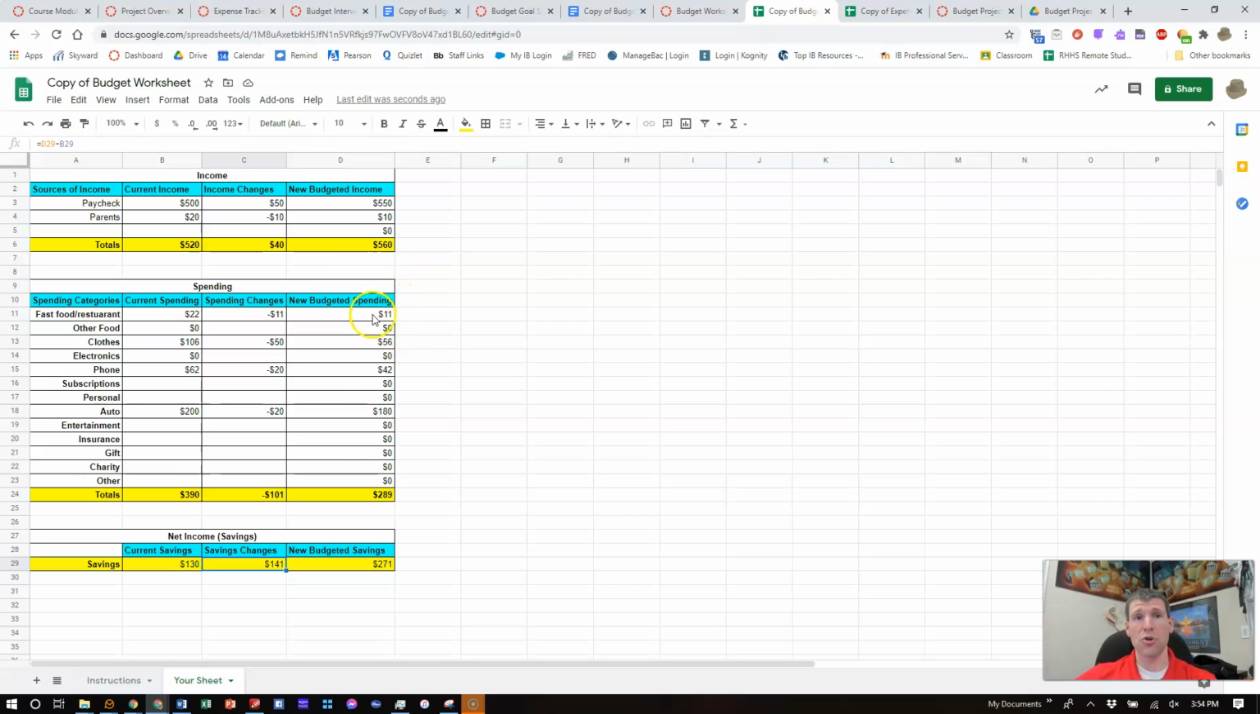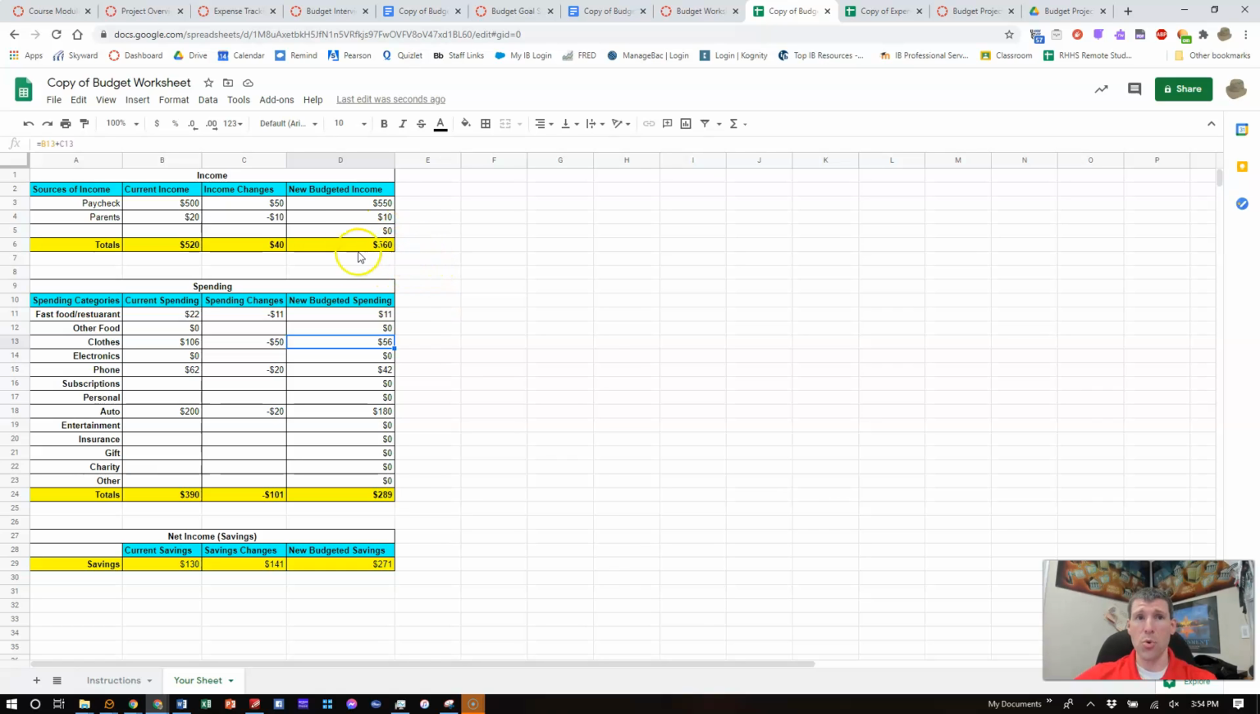And then over here shows your new budgeted spending. So you were going to be spending $22 a month on fast food. You cut out half of that, so now you're only spending $11. You were spending $106 on clothes. We cut out $50 there, so that means you're only spending $56 on clothes now. And it takes it all the way down the line. So we changed our spending from $309 a month to $289.